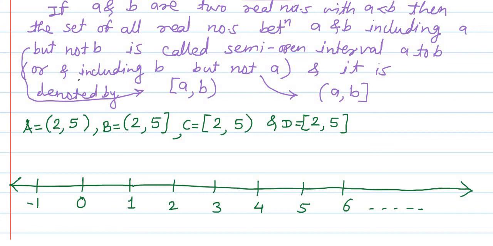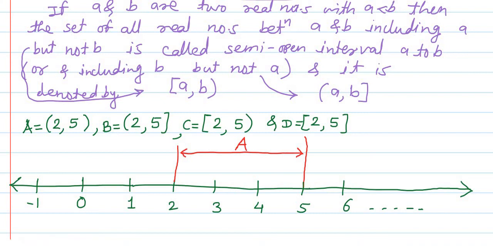Now first of all we will consider the set A, which is the open interval 2 to 5. Open interval 2 to 5 means it consists of all the real numbers lying between 2 and 5 but does not include either of its end points. It neither includes 2 nor 5. So this is the open interval 2 to 5, our set A, which I have denoted by this red colored line.